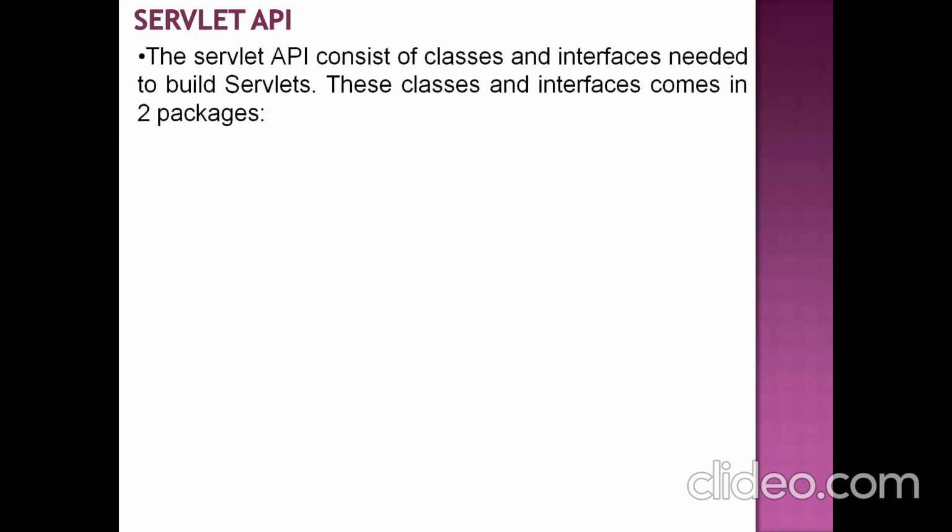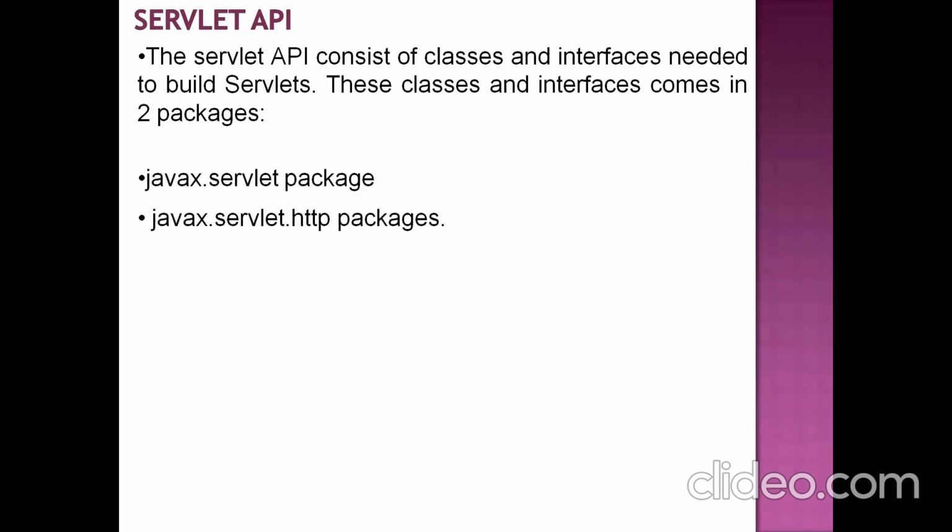Your API contains a lot of packages. Those packages contain some set of classes and interfaces. Those classes and interfaces provide the implementation of that particular technology, right? So Sun Microsystems has given the implementation of servlet technology in the form of one servlet API. This servlet API contains two packages, and those two packages contain a lot of classes and interfaces to implement servlets. Okay, let us see the packages available in this servlet API.